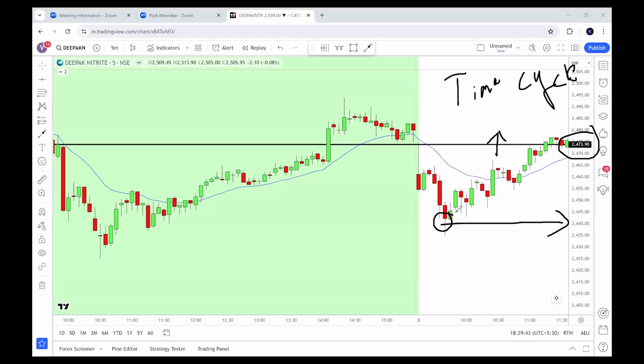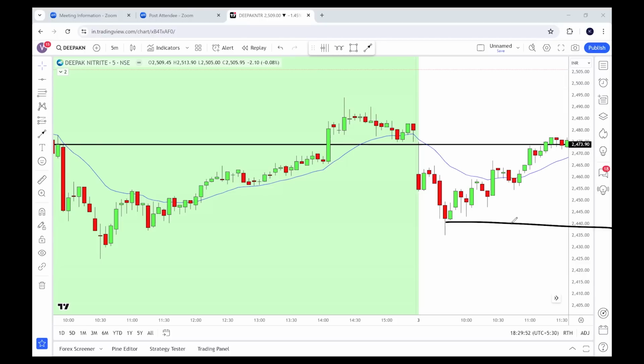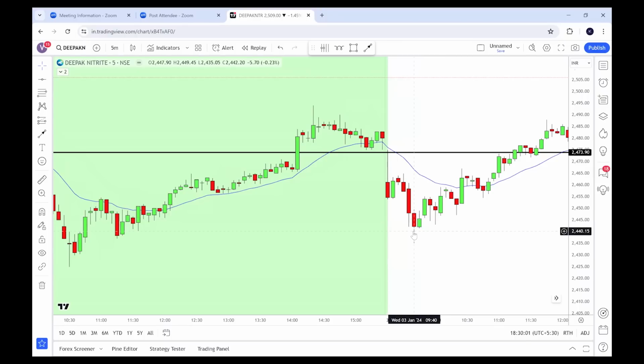So what you will do in that case, you will go long somewhere here, around 2440, and you know the target, right? What is the target? You know that 2473 is your target. So you go long here, and the moment it hits the target, you are out, right? You captured this much movement because you knew where your target is based on the time cycle.